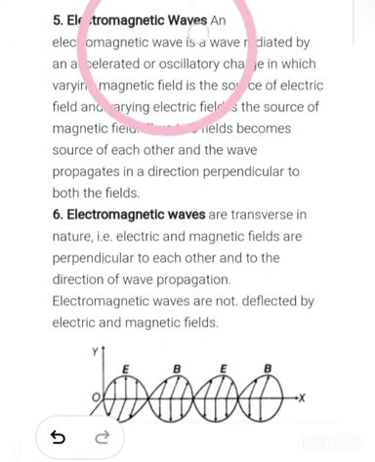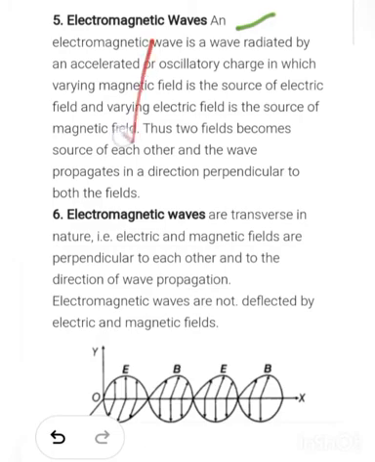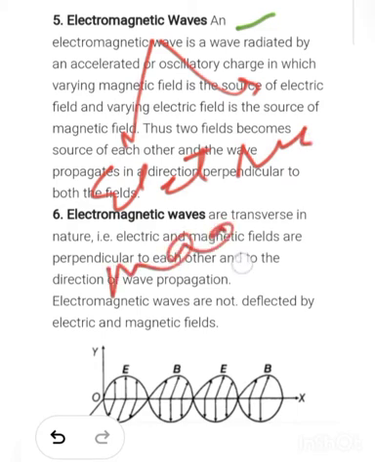So we can say that an electromagnetic wave is actually a type of wave which has two components. One is electric and another one is magnetic. Okay, it consists of two parts.